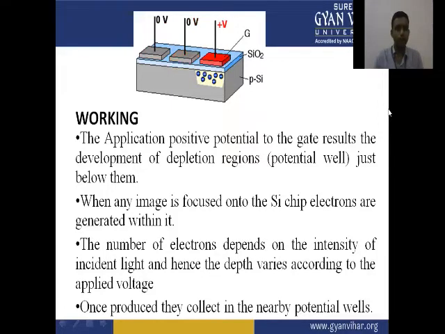The number of electrons depends on the intensity of the incident light, and hence the depth varies according to the applied voltage. Once produced, they collect in the nearby potential wells.